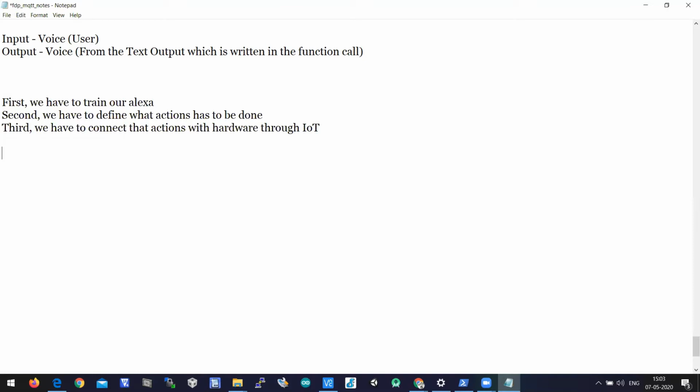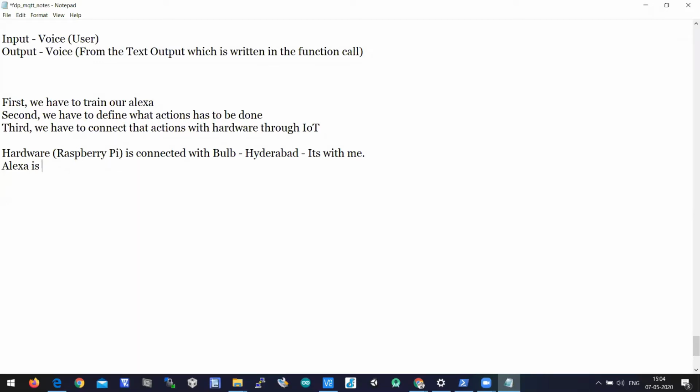For example, say a hardware like Raspberry Pi is connected with a bulb. And where is that Raspberry Pi? It is in Hyderabad. Say it is with me. Okay, the hardware is with me. Where is Alexa?